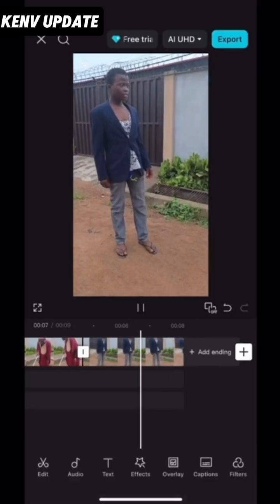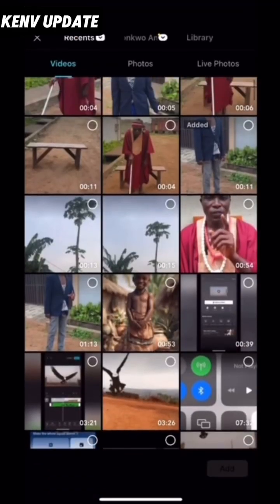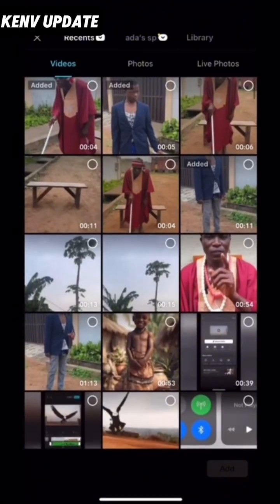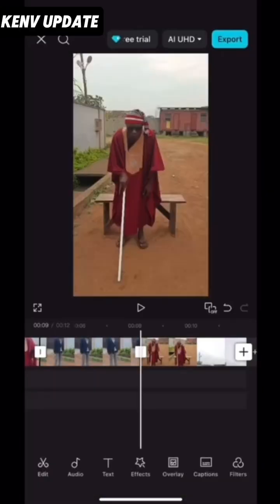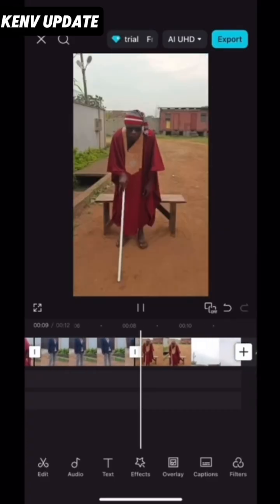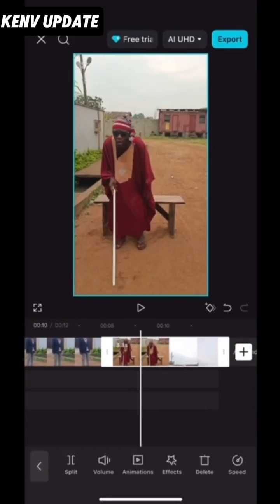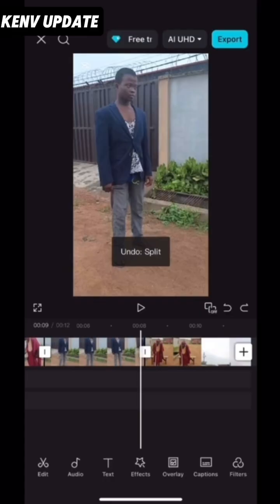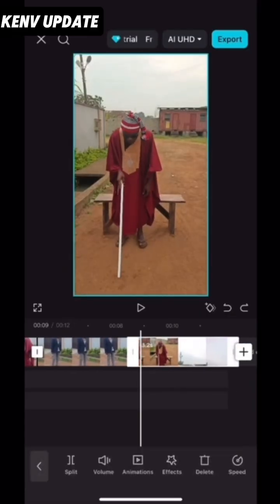Then after this place now, the next video, the fourth one, you click plus, import this fourth video where he screamed, oh, lo, lo, lo, lo. Import it to workspace. All right. As you import it, trim out the action part where the recorder said action. After trimming the part out, just trim it out, don't cut it. All right. Click it and trim it out.